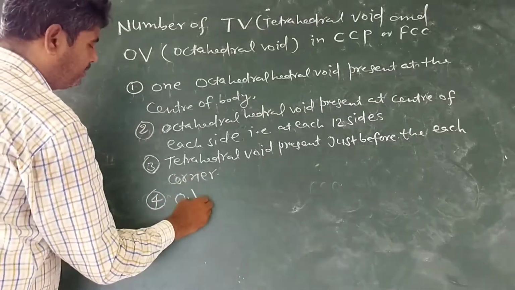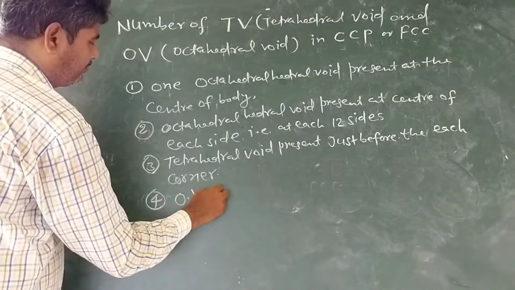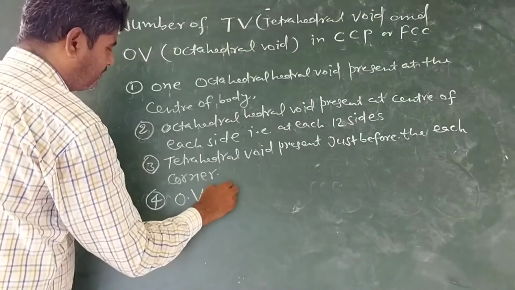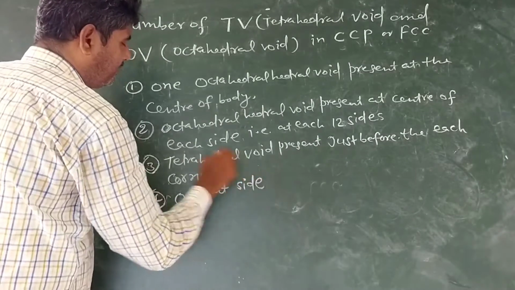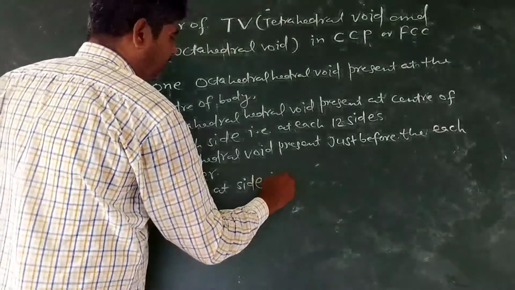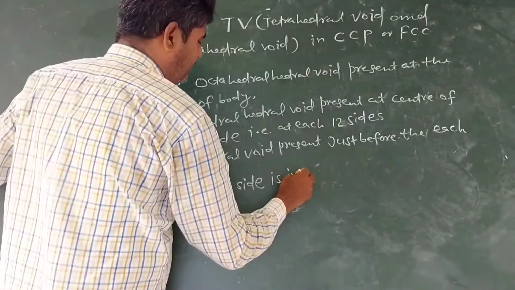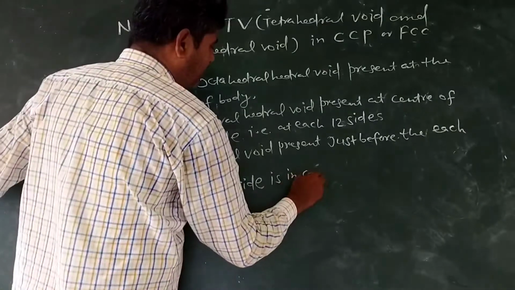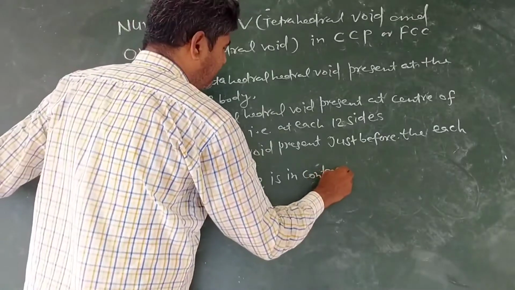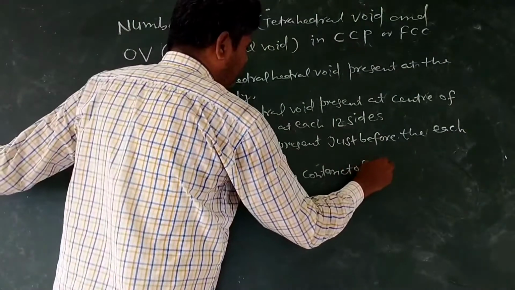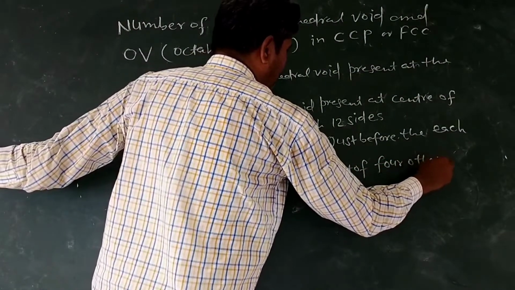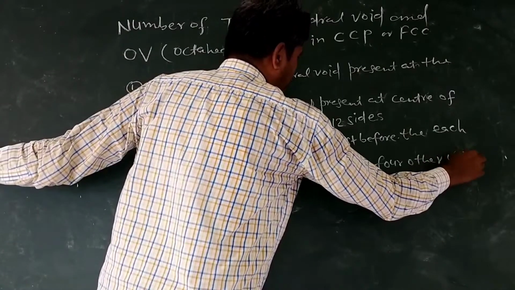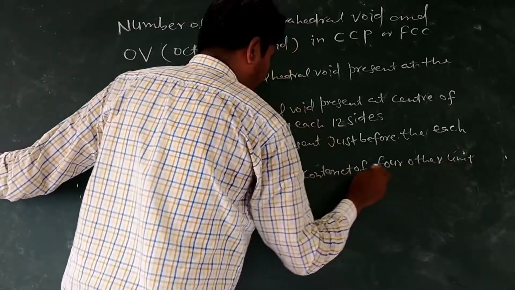OV at side is in contact of 4 other unit cells.